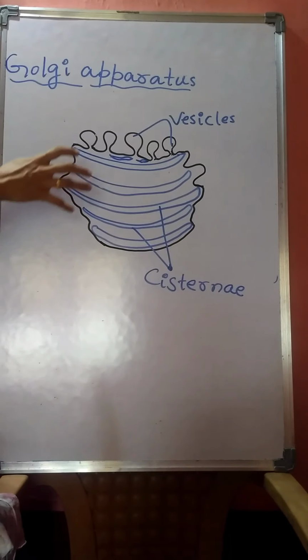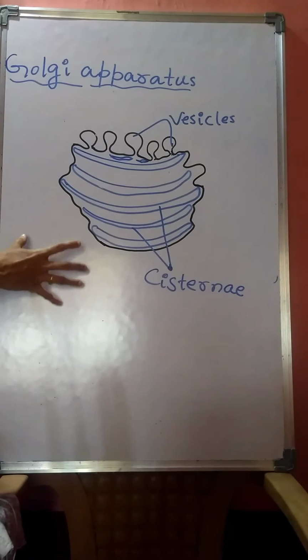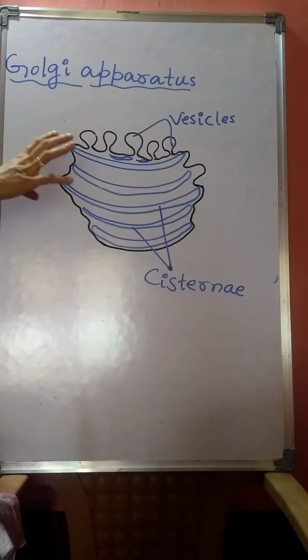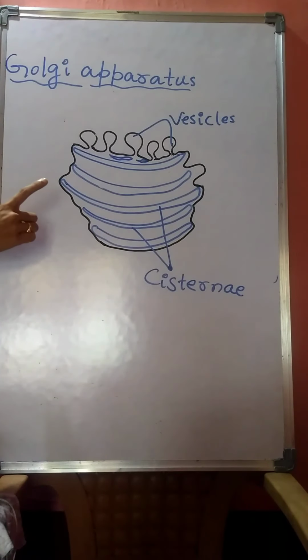And Golgi apparatus is present as a single complex structure in animal cells. In animal cells or in human cells, this Golgi apparatus is present as a single complex structure, whereas in plant cells, this Golgi apparatus is present as many small separate units.